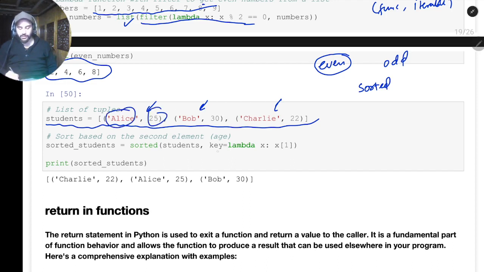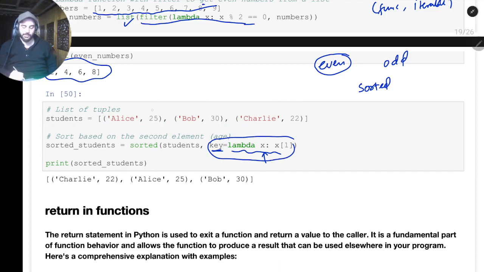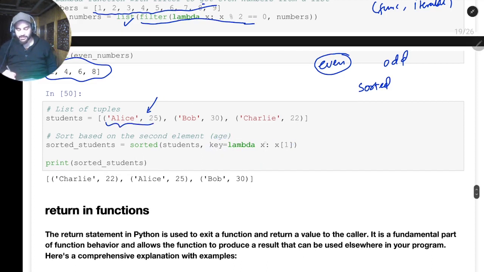So what we can do is use the key as the lambda. This function will just take out the 25, 30, that's basically the second element in that tuple. Because we have a list of tuples, each element in the list is a tuple, and a tuple has two elements. So this lambda function just extracts x of 1, which means the second element of the tuple. So sorted students, and we want to sort the students based on their age. This function takes the second element, and sorted sorts the list on the basis of it.